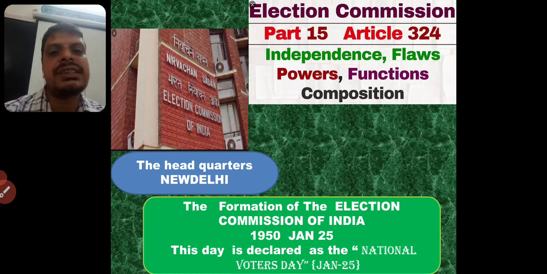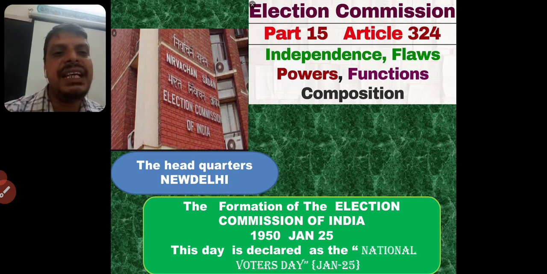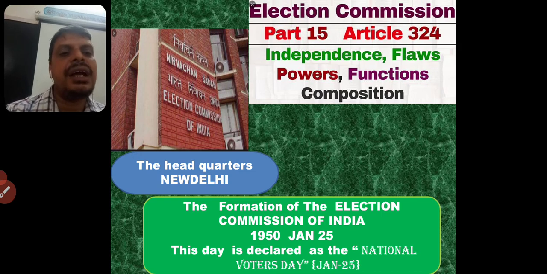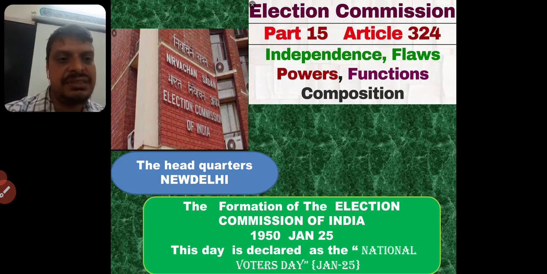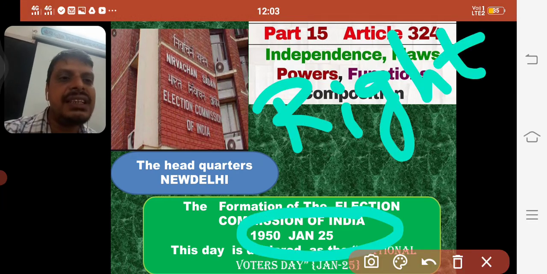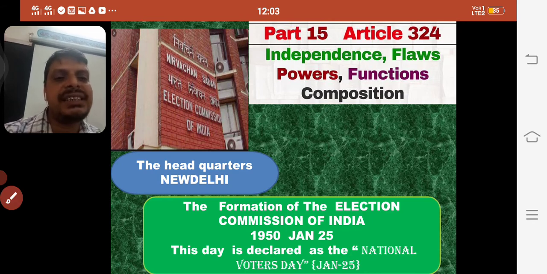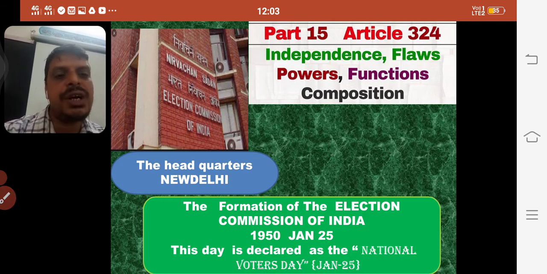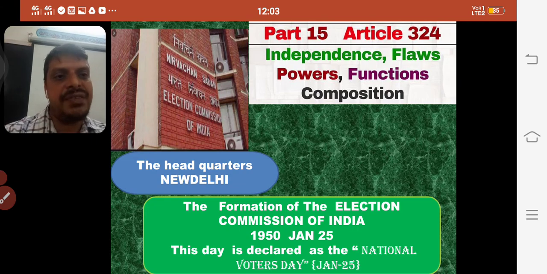Where is the headquarters of this Election Commission of India located? Yes, very good. It's our capital city, New Delhi. The Election Commission of India was formed on 25th January 1950. Because of that reason, we celebrate National Voters Day every year on 25th January.